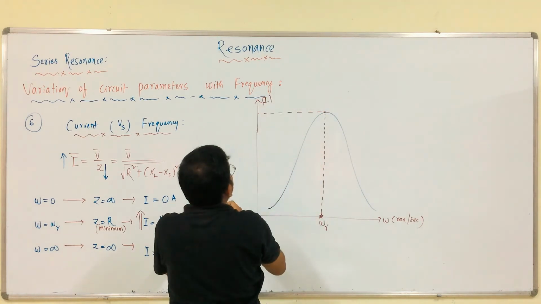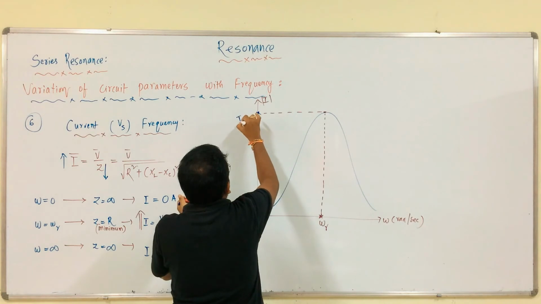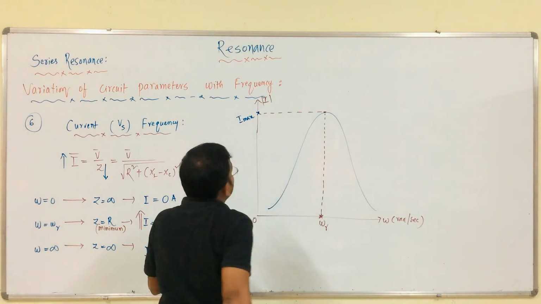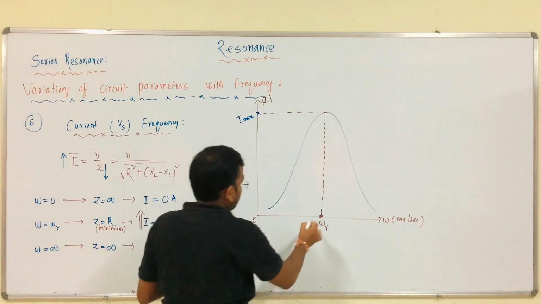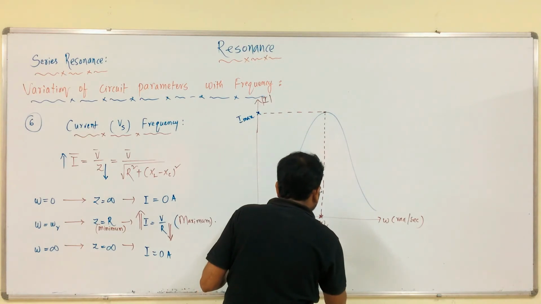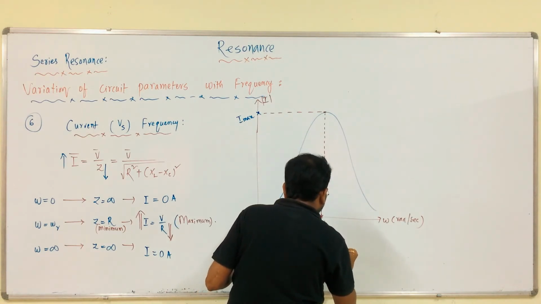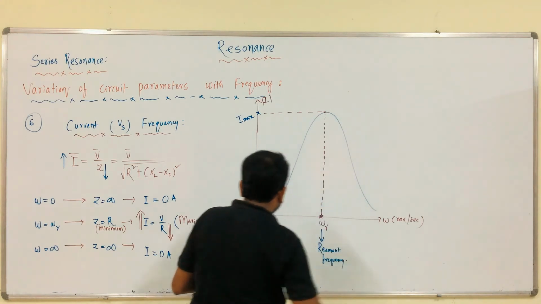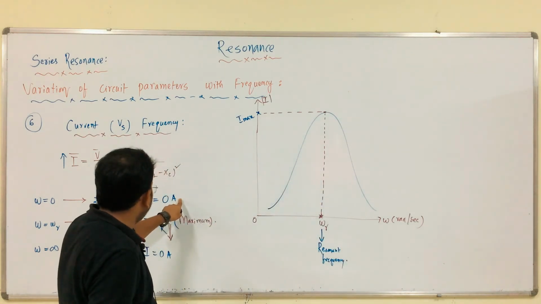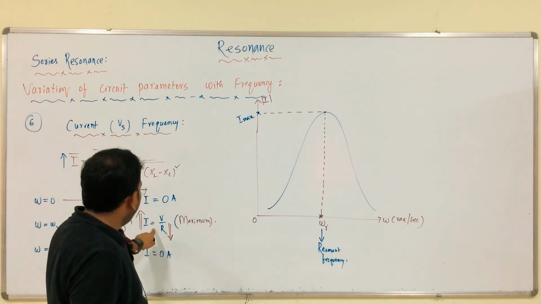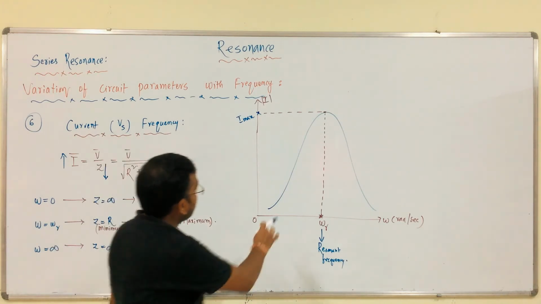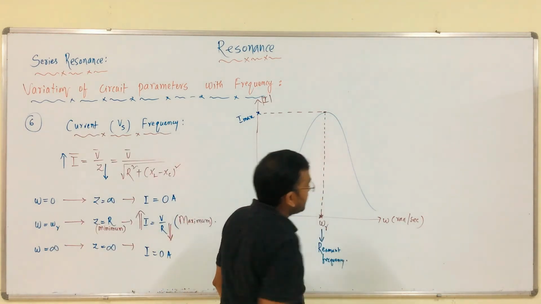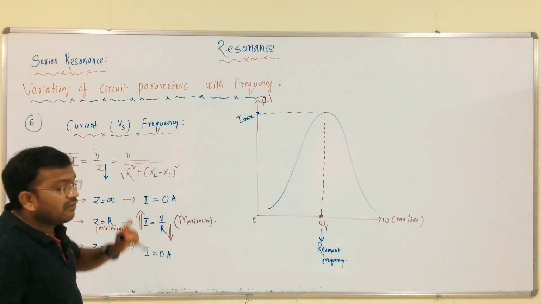This is resonance. It gradually increases from here to here, later it decreases from here to here, that is why we can get the graph like this. This is the current versus frequency.